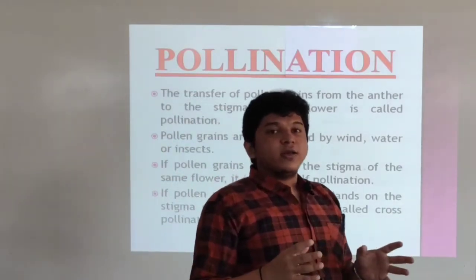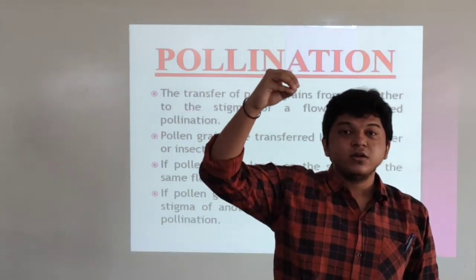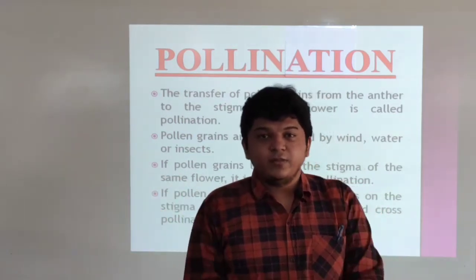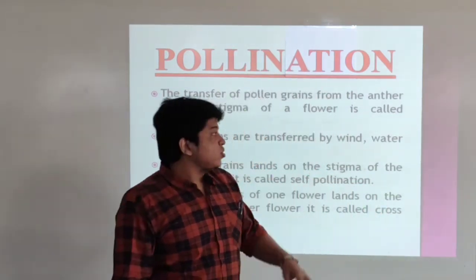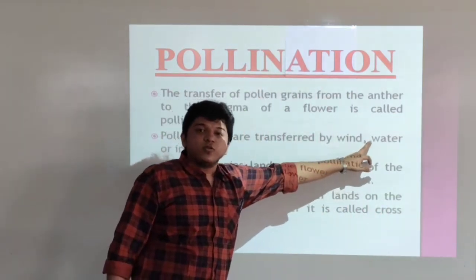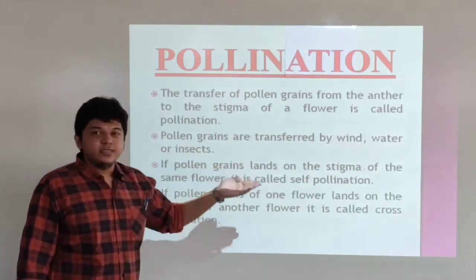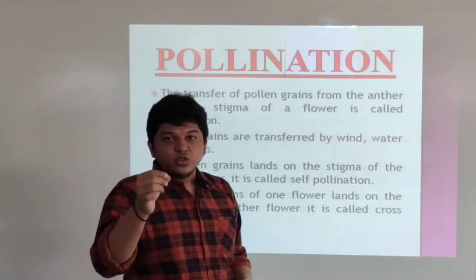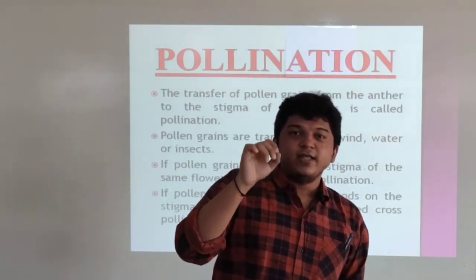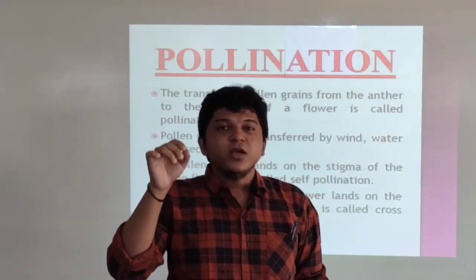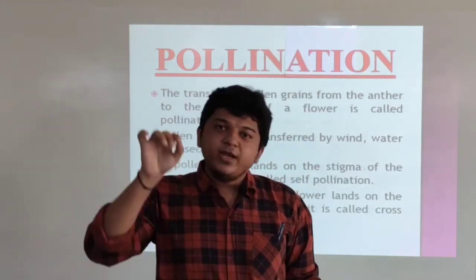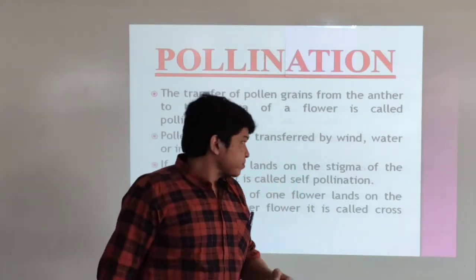How will the pollen grain go from the anther to the stigma, how can it travel? It can travel by means of wind, by means of water, of the rain obviously, and by means of insects, like the honeybee. The honeybee goes to the anther, the pollen grains stick on the sucking part of the honeybee, and it goes to the stigma.